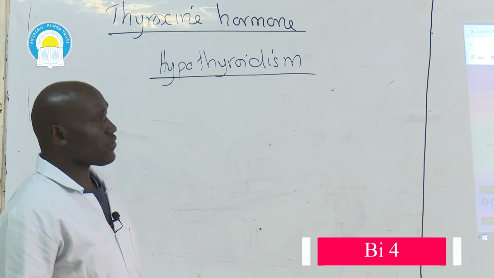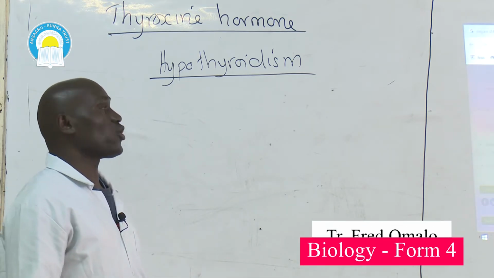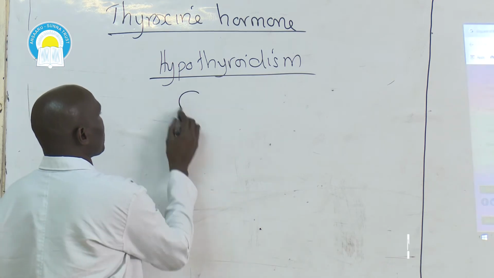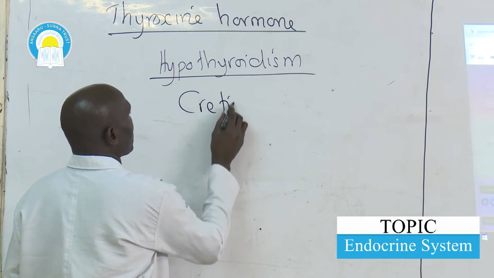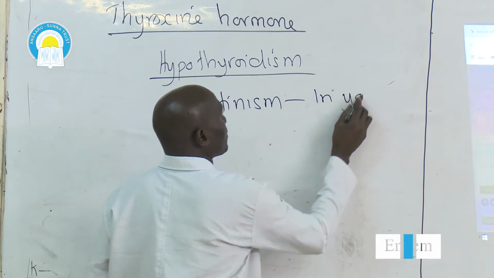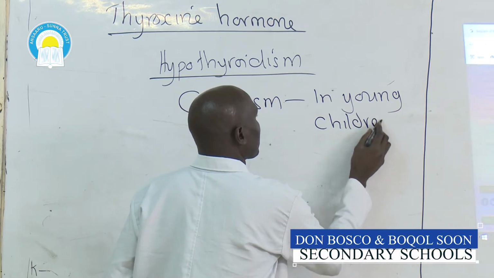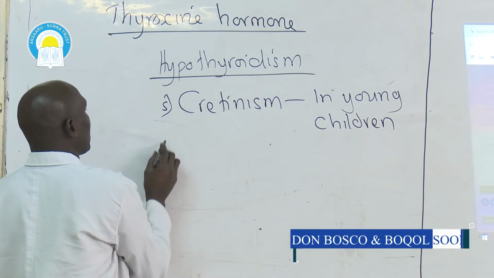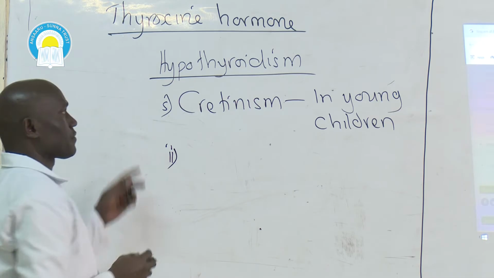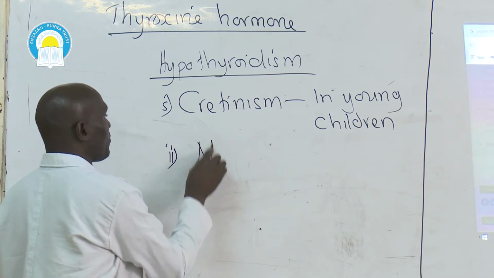In young children, hypothyroidism leads to a condition known as cretinism. In adults, hypothyroidism leads to a condition known as myxedema.